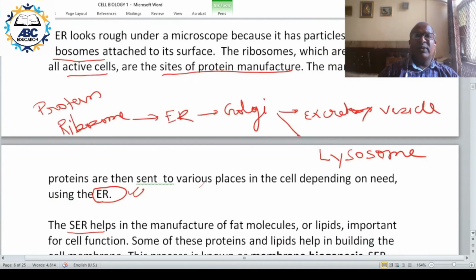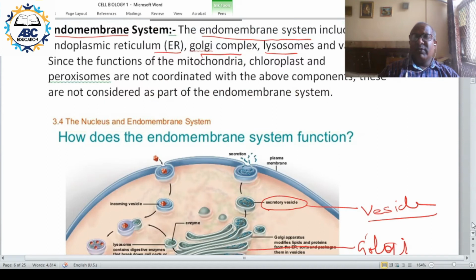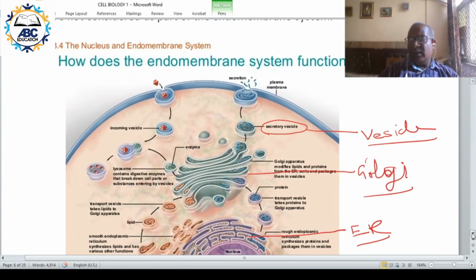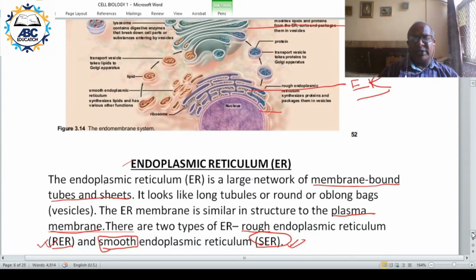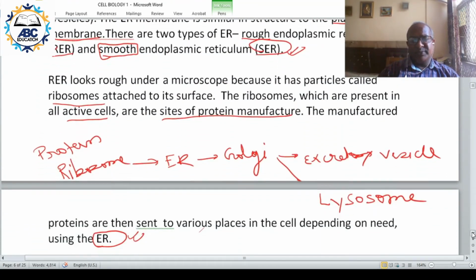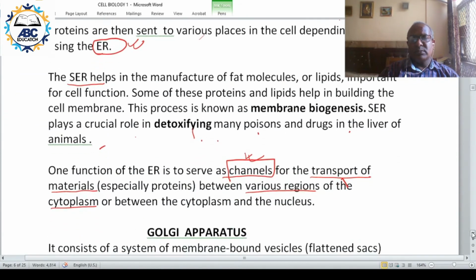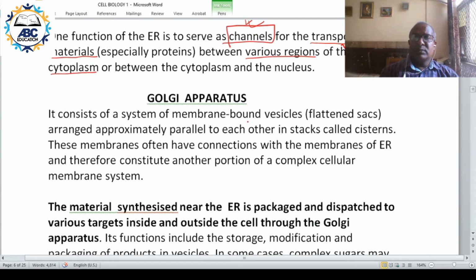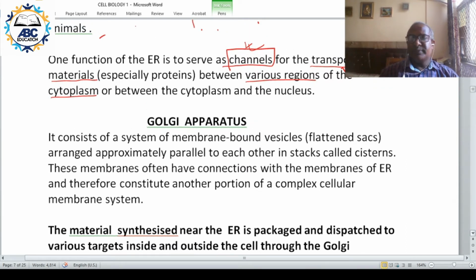Now Golgi consists of, take a look over here, a large number of flattened vesicles which are arranged nearly parallel to each other, not perfectly parallel.